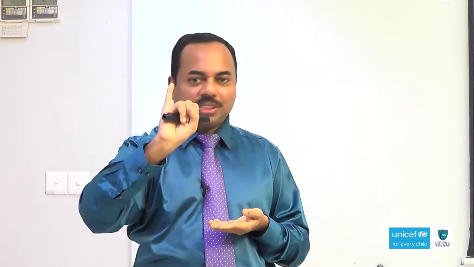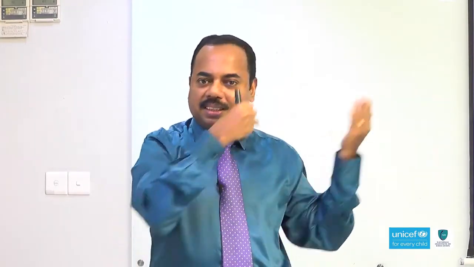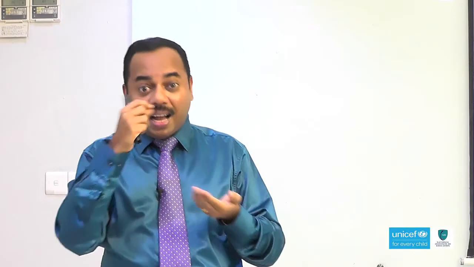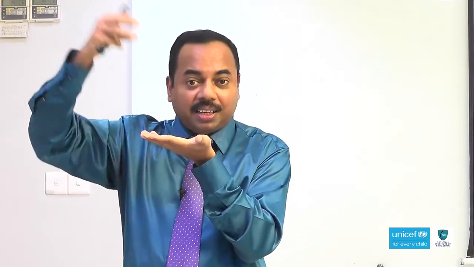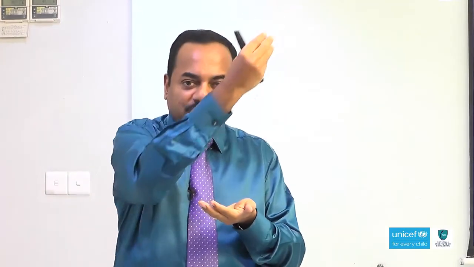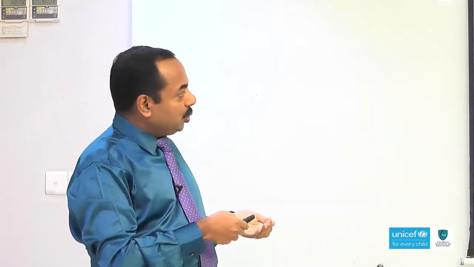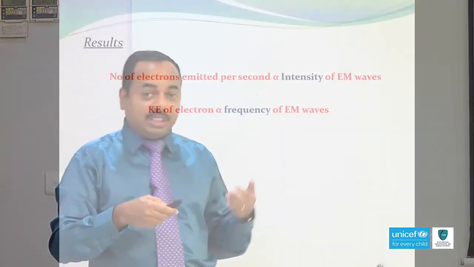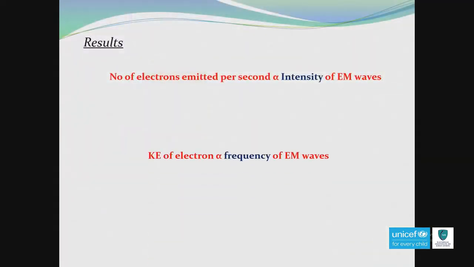That is the first result. Second result, just now I explained, the maximum kinetic energy of the emitted electron is proportional to the frequency of the incoming electromagnetic wave. So, these two results are very important.